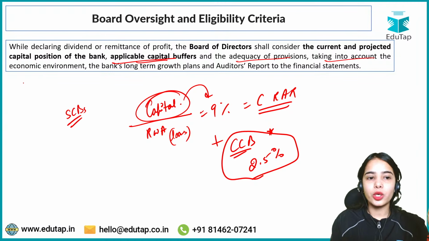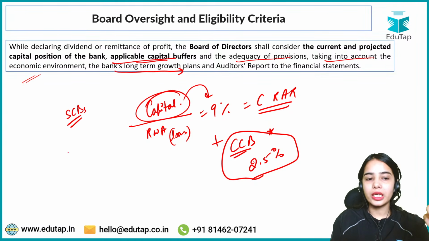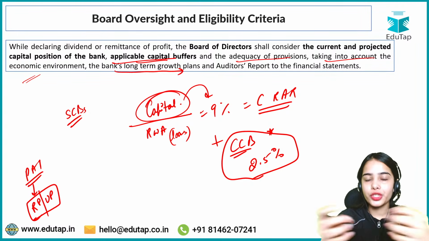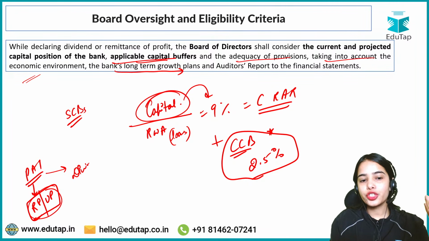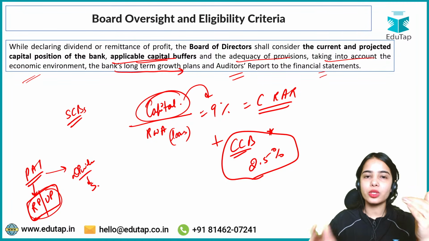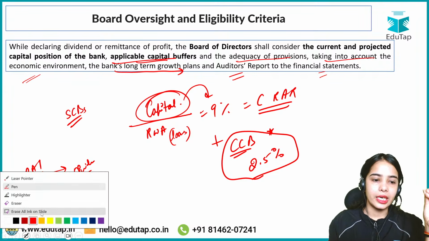Taking into account the economic environment and the bank's long-term growth plans, the bank should be holding, from the profit after tax, the retained profits or the undistributed profits for its future operations and future expansion also. After seeing how much money the bank requires, then only the dividend should be shared with the shareholders. Auditor's report of the financial statement, so the bank should have a good financial condition also. So this is the basic idea.